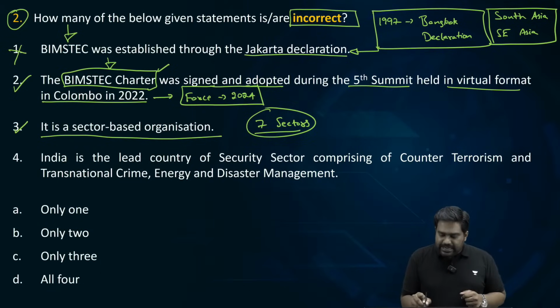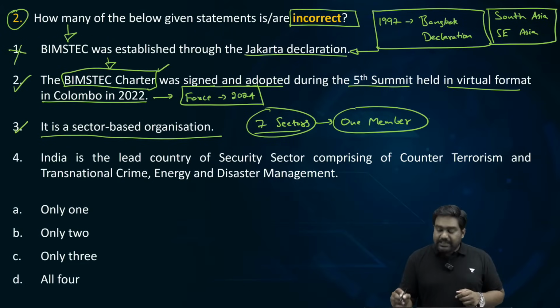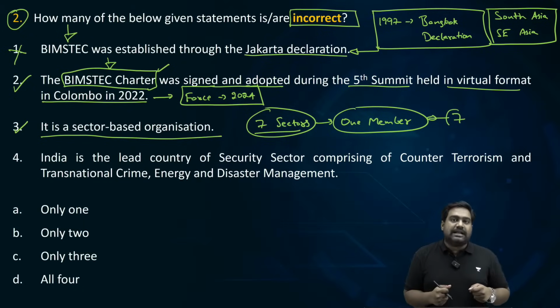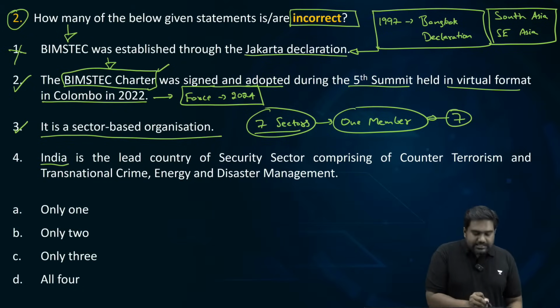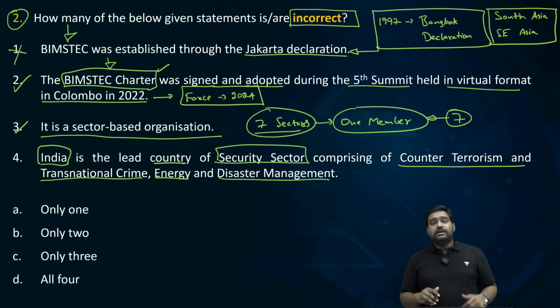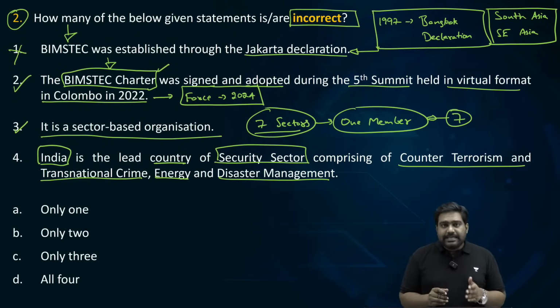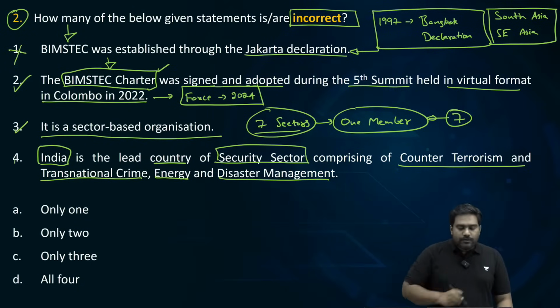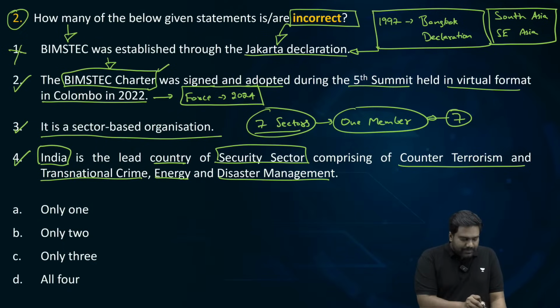And each sector is headed by one member country. So essentially, 7 members are giving leadership to the 7 different sectors which are identified. For example, India is the lead country under the security sector. This deals with counter-terrorism, dealing with organized crime, dealing with energy security and as well as with disaster management and providing disaster assistance. So all these aspects of security are headed by India. So statement 4 is correct. So what is the question asking? It's asking you to identify the incorrect statement. So the correct answer would be option A.